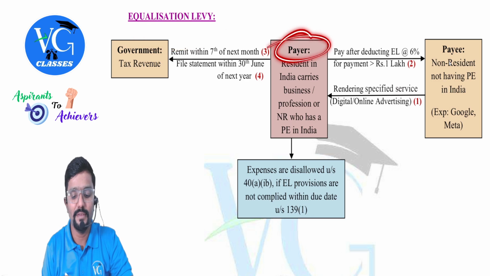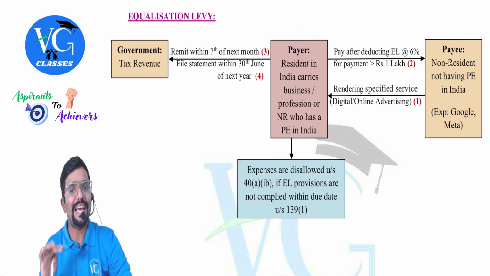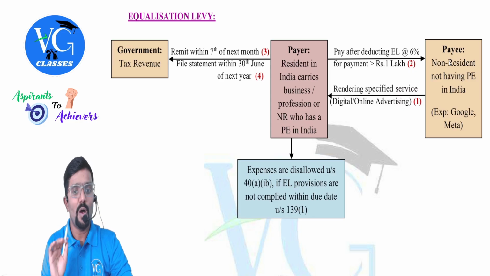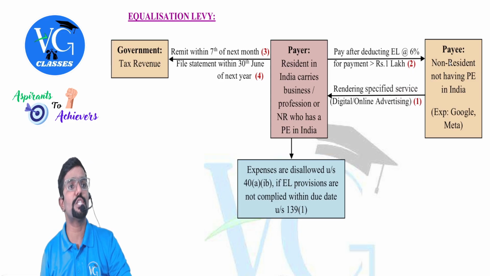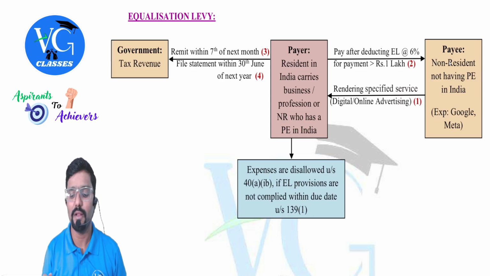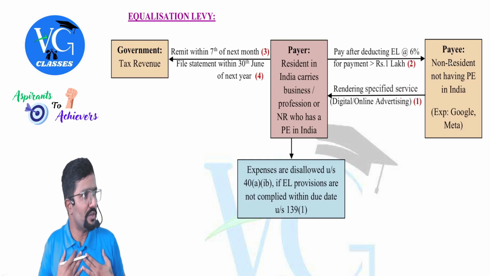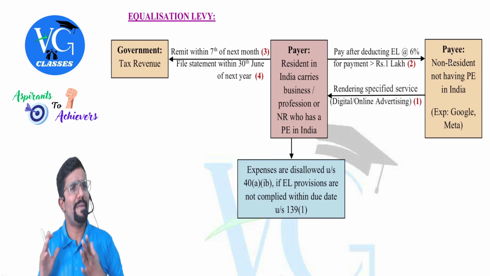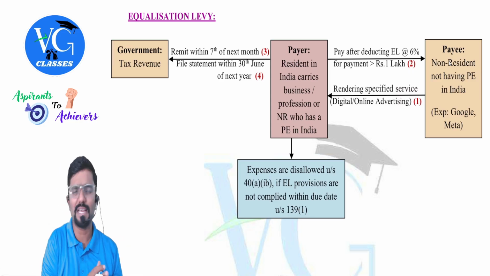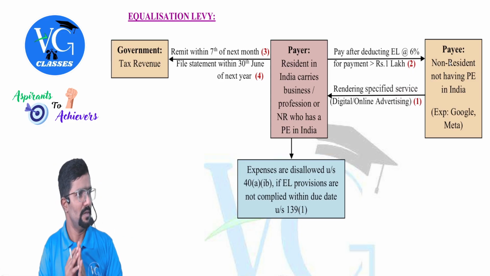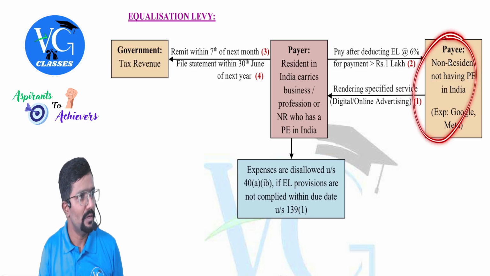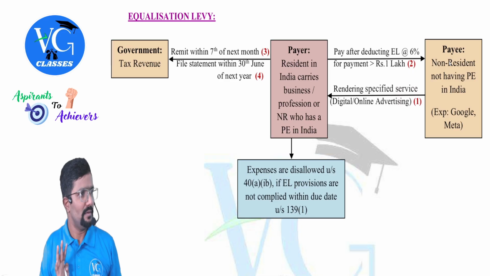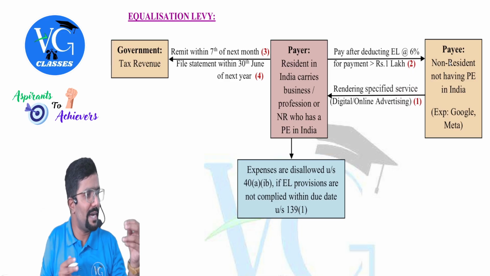Now, who is the payer? A resident in India who carries on any business or profession, or a non-resident who has a permanent establishment in India. Guys, simple. For my business or profession, I want to give Google ads or Meta ads. Meta ads in the sense Instagram, Facebook, or anything. So I have approached these people. They don't have any office in India, but I am taking their service and I am paying them.